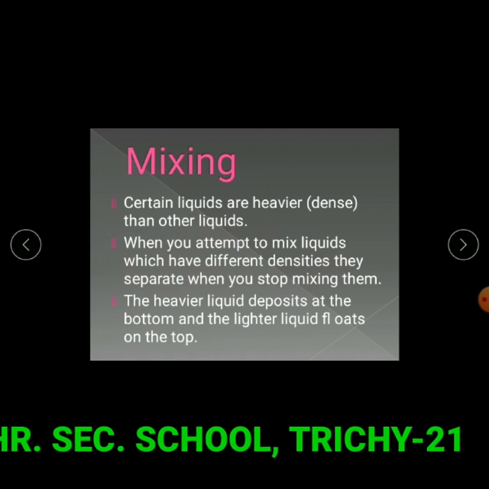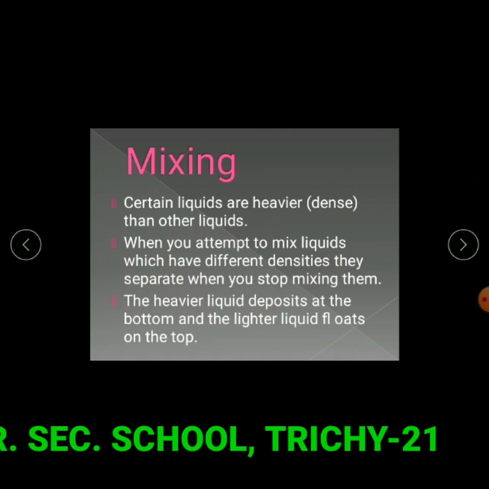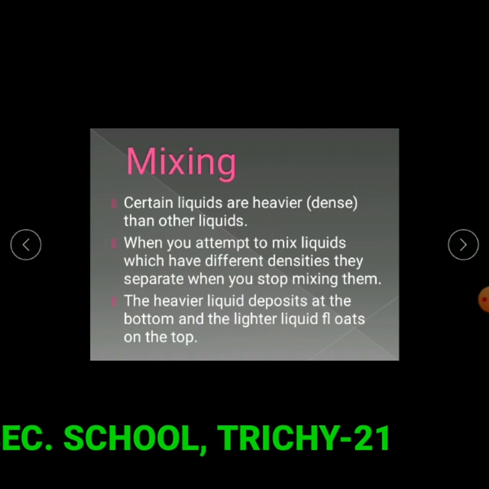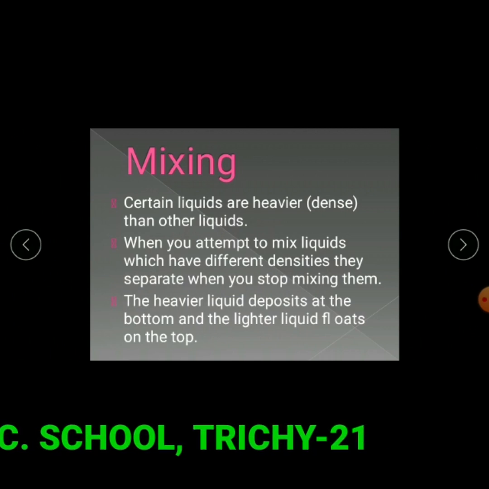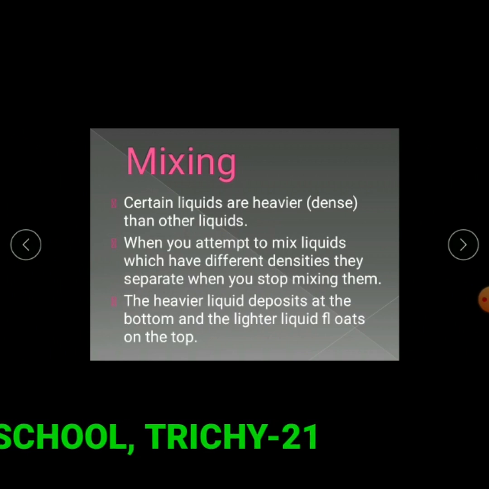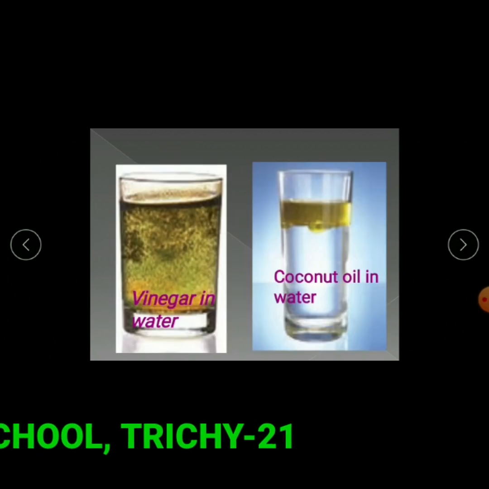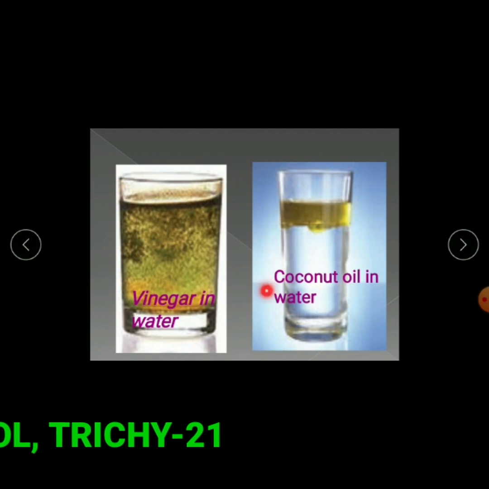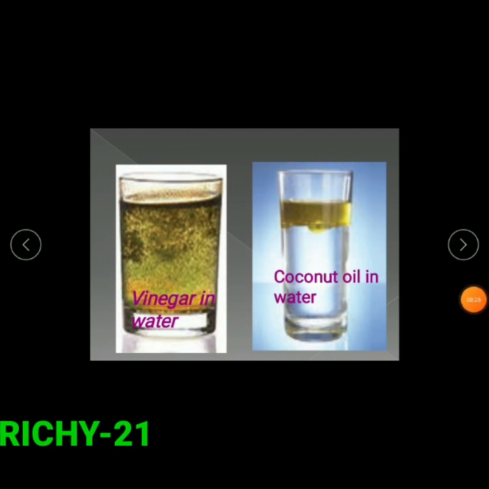Because some liquids are heavier than other liquids, the heavier liquid deposits at the bottom and the lighter liquid floats on the top, because liquids have different density. One liquid is heavier and the other one is lighter. Here are a few examples of liquids of different density: vinegar in water, and coconut oil in water. In this case, coconut oil is lighter than water, so it floats.